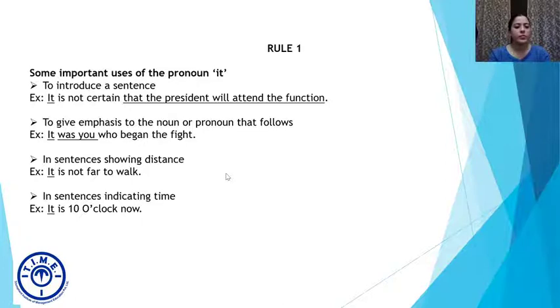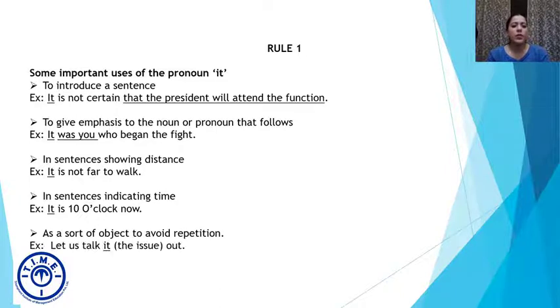All right. The next one, as a sort of object to avoid repetition. Here we use it to avoid the repetition which is being caused. For example, if we say, let us talk it out, I'm not referring to the issue. Instead, I'm talking about it. So I have actually contracted the sentence into it.